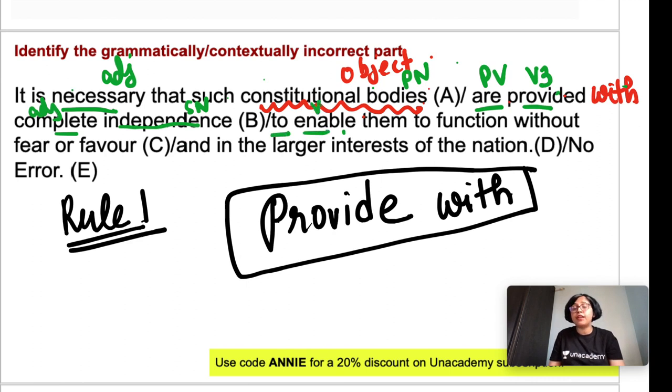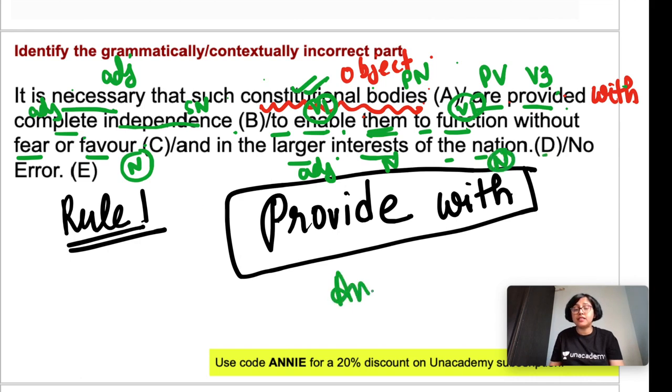To plus V1, infinitive, to enable them. Here them has been used for constitutional bodies, which is a plural noun. To enable them to function. To plus V1, to function without fear or favor. So fear, favor, both are nouns. And in the larger interests of the nation. Interest noun, larger adjective, larger interest of the nation, the plus noun. So the error is in part B. The answer is part B.